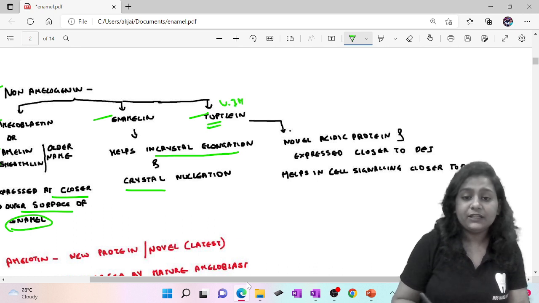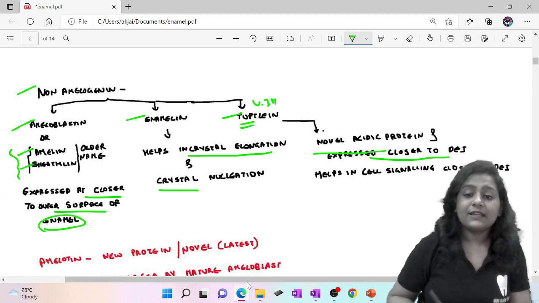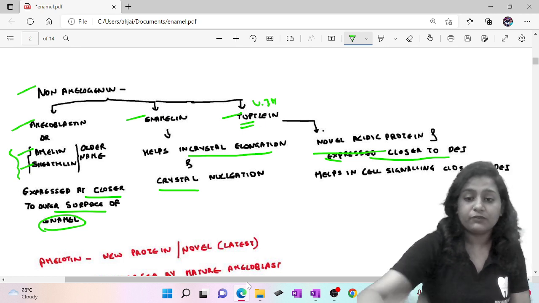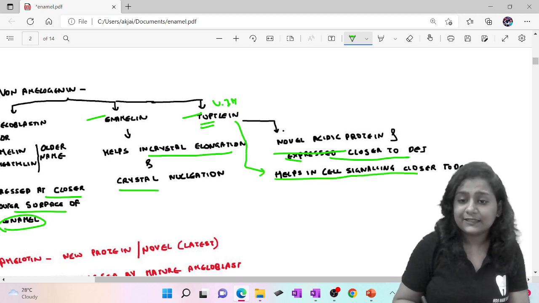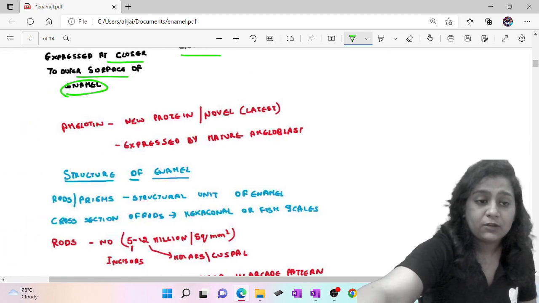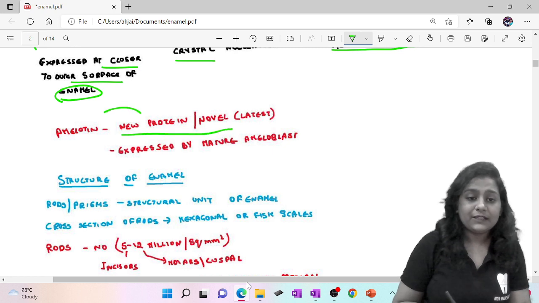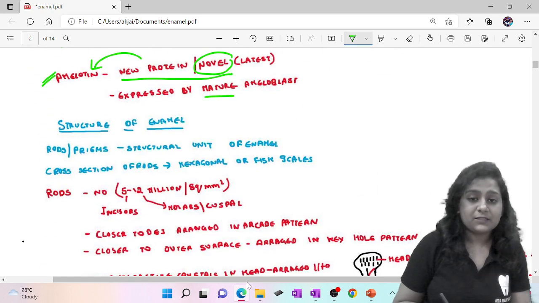Basically tuftelin is a novel acidic protein and is expressed closer to the DEJ, while ameloblastin is expressed closer to the outer surface of the enamel. And one very important MCQ: it helps in cell signaling closer to the DEJ. Now your new addition says that the novel acidic protein is amelotin. So in your MCQ, if they ask novel acidic protein, if amelotin is there, then we'll mark amelotin. If amelotin is not there, then we'll mark tuftelin. These are expressed by mature ameloblasts.